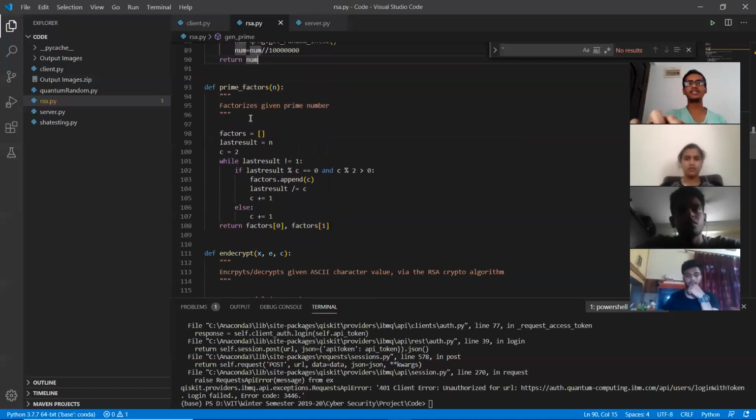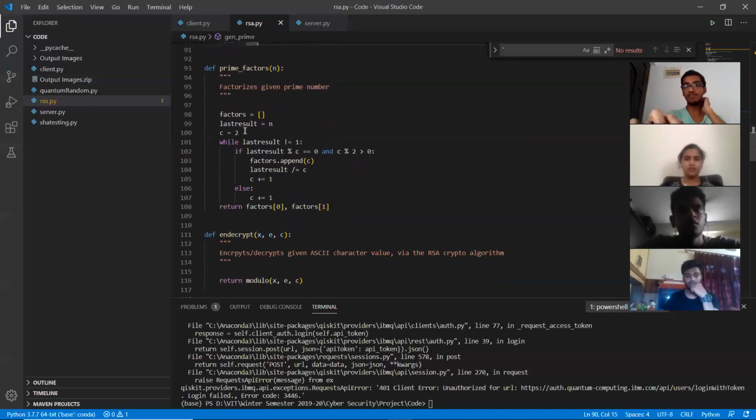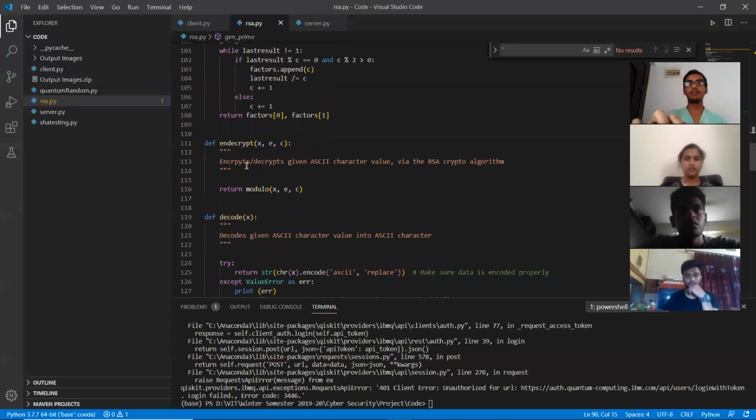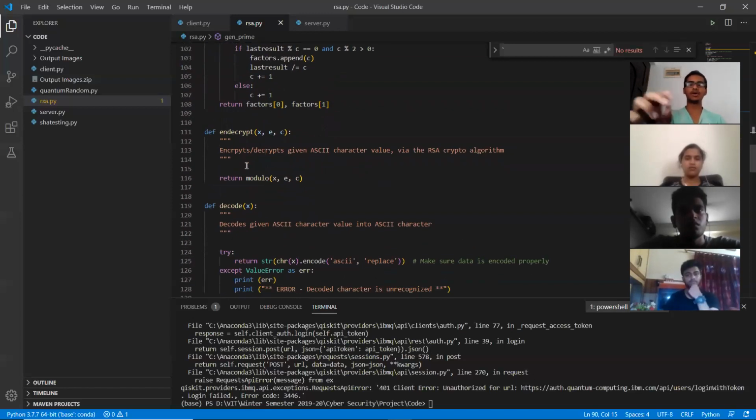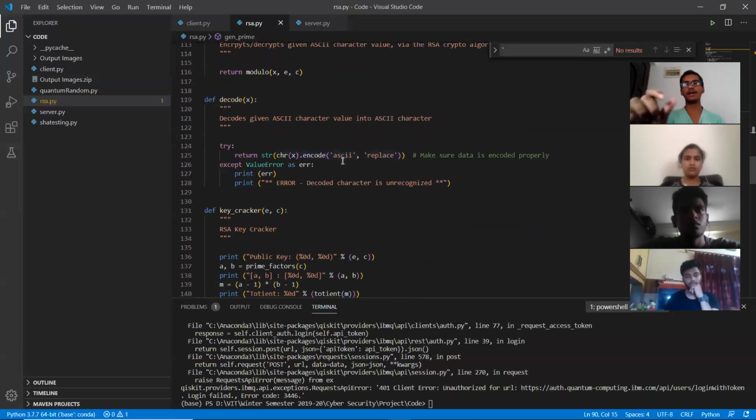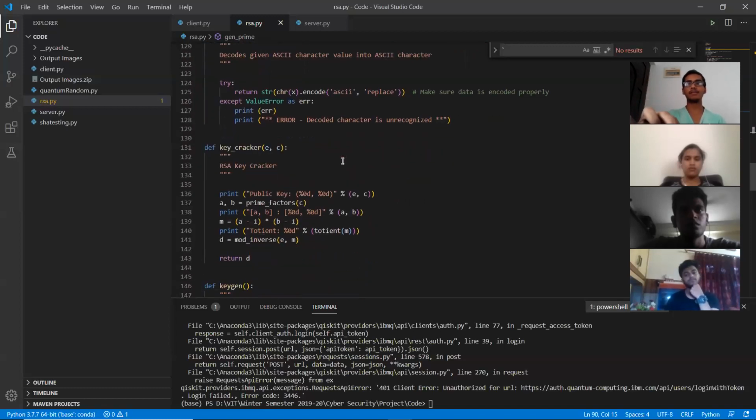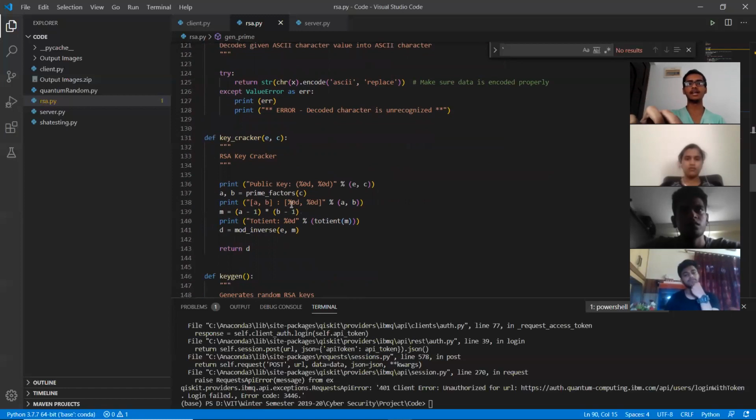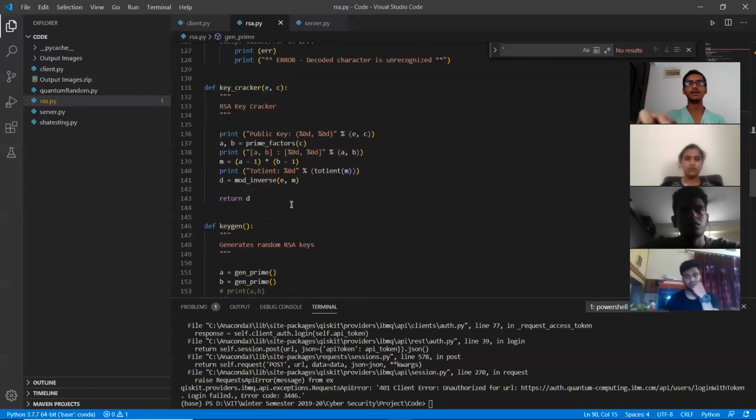Once this is done, these are again helper functions which help in finding the prime factors of the number and decrypt. Now we don't have separate functions for decryption and encryption because both of them follow the same process. So we have a function called decrypt which performs the same operation for both. Once this is done, we are converting all the characters so obtained into ASCII, so that they can be sent easily and decoded easily across the client or server.